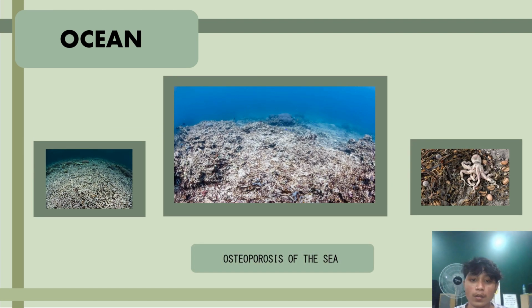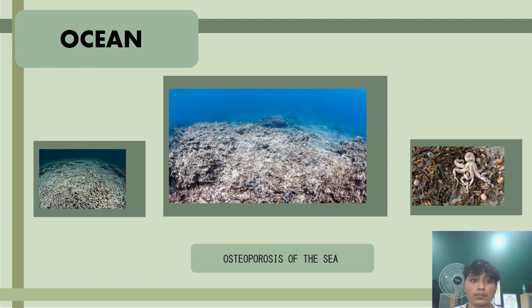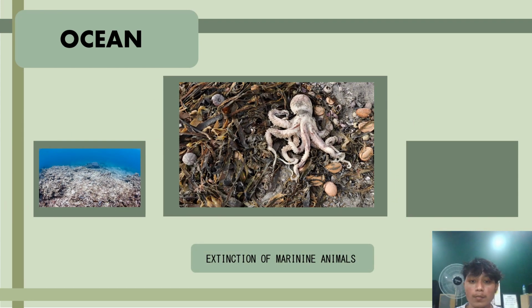Next, for a good reason, ocean acidification is sometimes called osteoporosis of the sea. Ocean acidification can create conditions that eat away at the minerals used by oysters, clams, lobsters, shrimp, coral reefs, and other marine life to build their shells and skeletons. With the disturbance of the primary source of food in the marine life, it can significantly affect the food chain. It can lead to shortage of food sources for larger marine life and to some sensitive species, and it can lead to extinction.